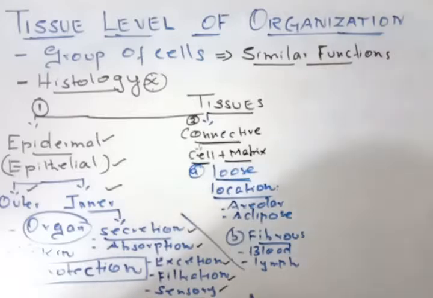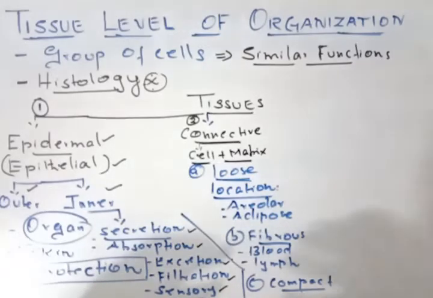Okay, and the third one here, the cells are compactly arranged. So it is called compact connective tissue. Compact means tight, there is no gap in it. So this can be found in bones and cartilages. Cartilages means a soft bone, a fragile bone. Okay, so in these areas, connective tissues are being classified.